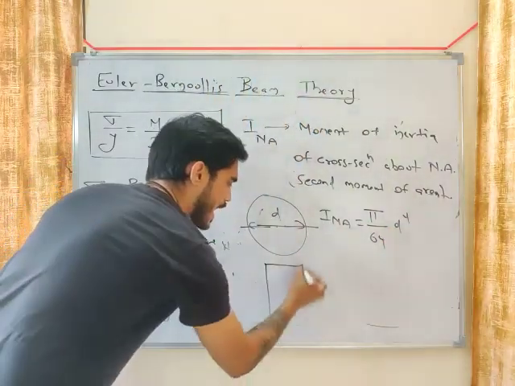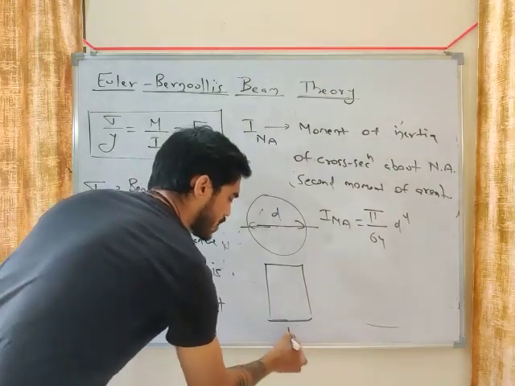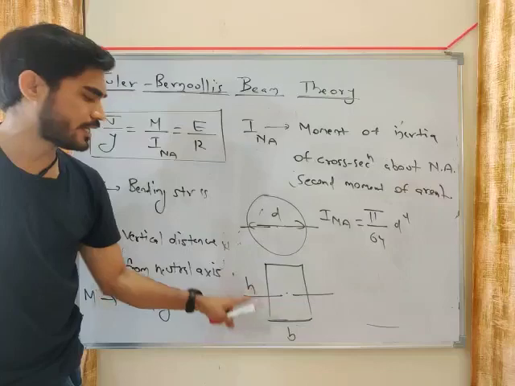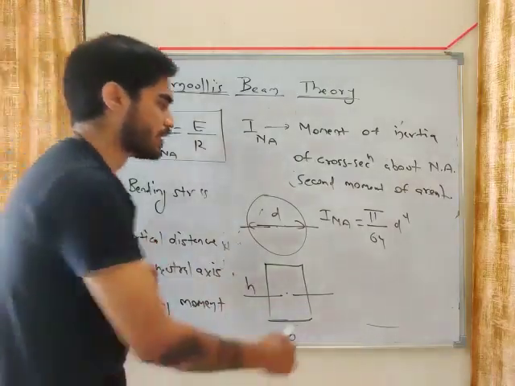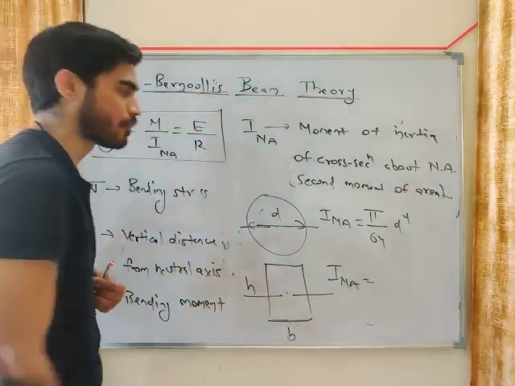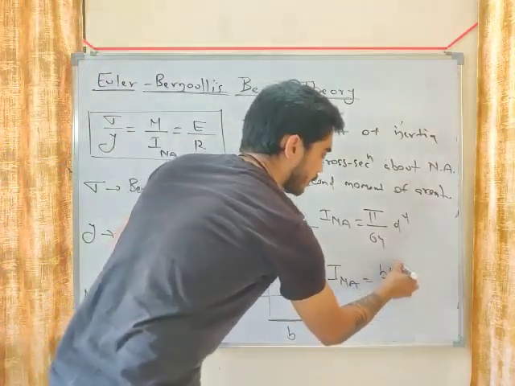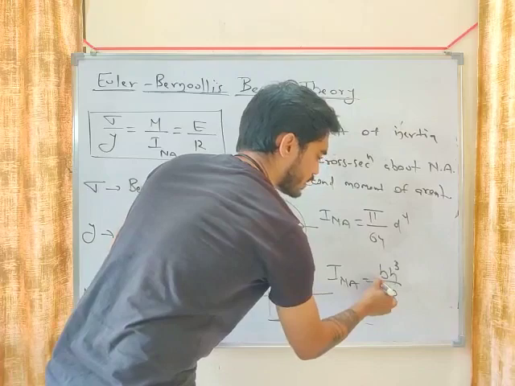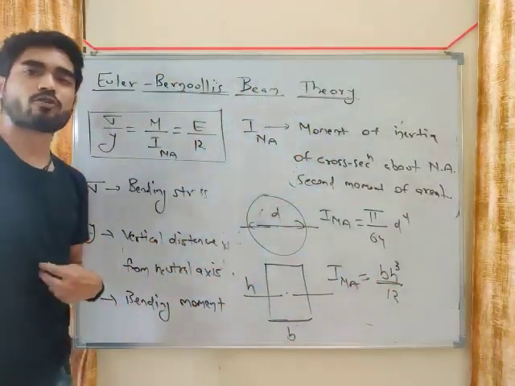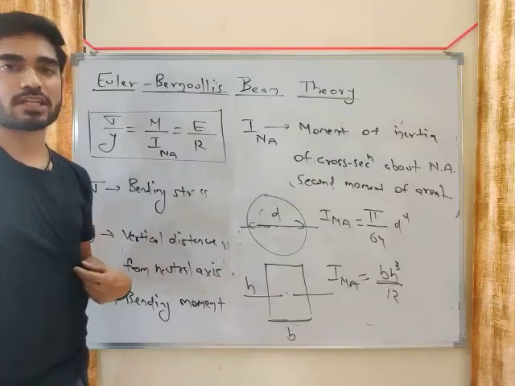What will be the equation of I for a rectangle, my friend? For a rectangle, let's say the cross section is b into h. b is width, height is h. So moment of inertia about the neutral axis in this case, what will be the formula? The formula will be bh cube by 12. So there is a formula of moment of inertia for different cross sections. You have to remember the moment of inertia formula.